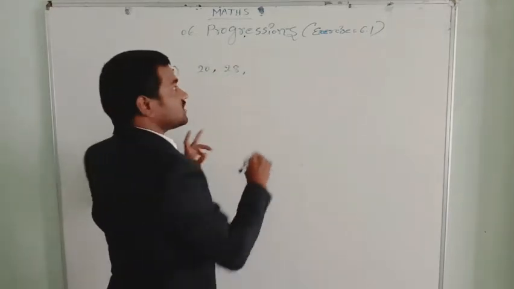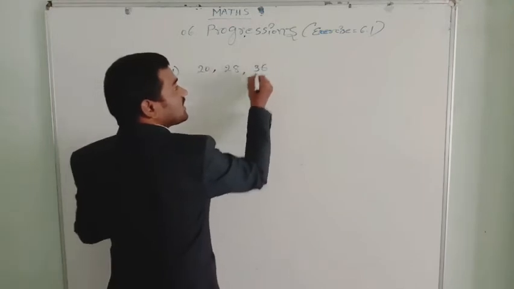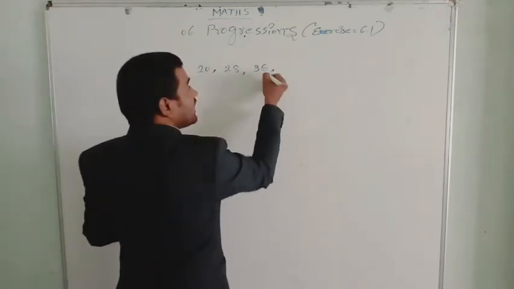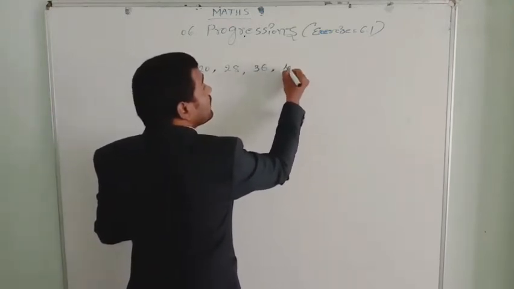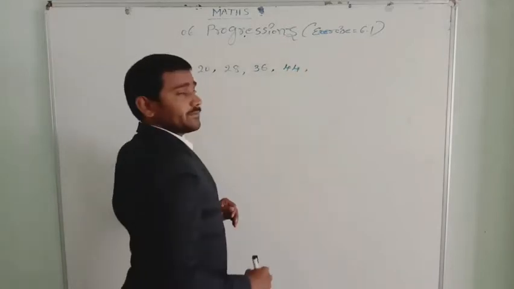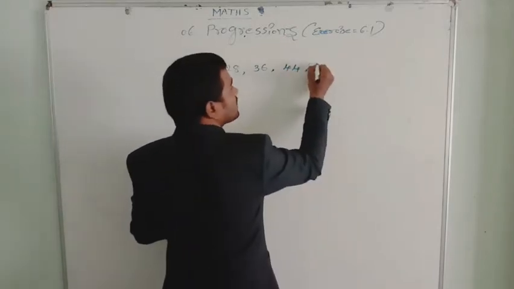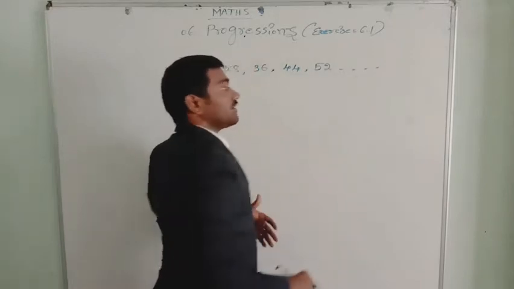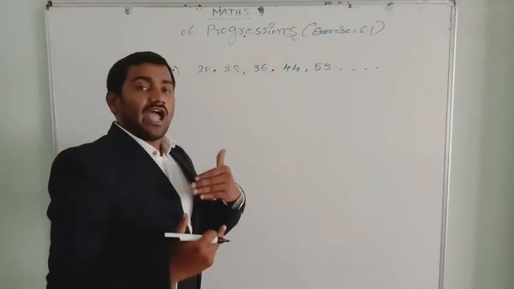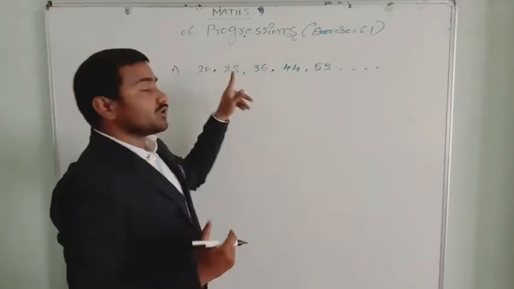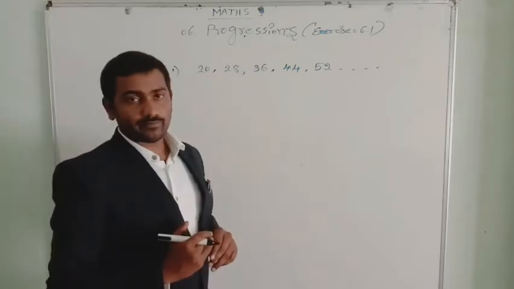The third kilometer takes plus 8 again, 36 rupees. Next, 44 rupees. Next, 52 rupees. It goes on like that. However many kilometers you travel, that many times 8 rupees is added to this 20 rupees.